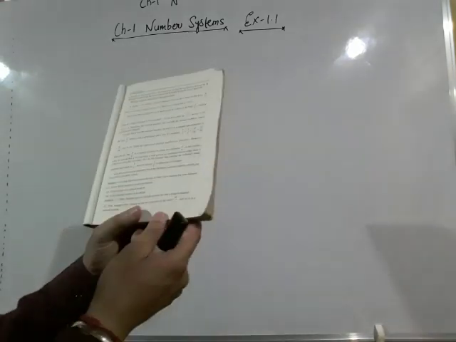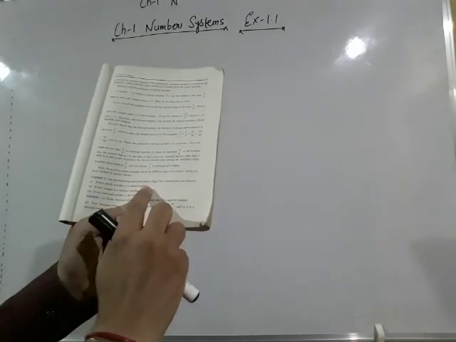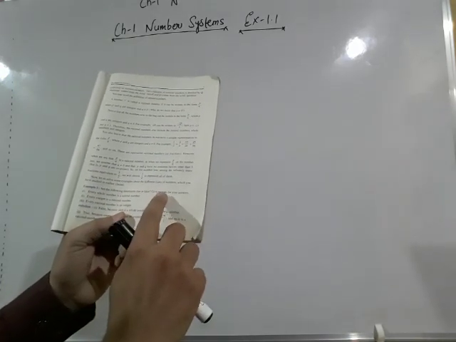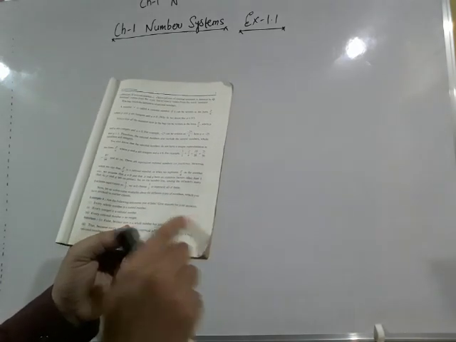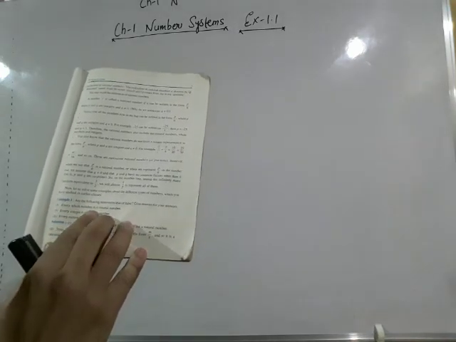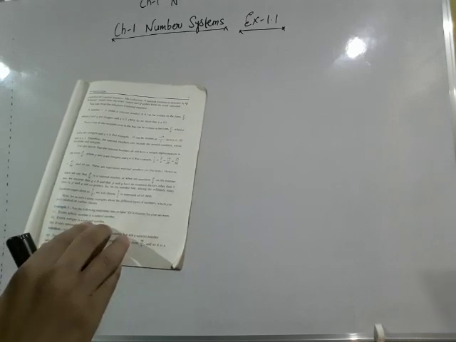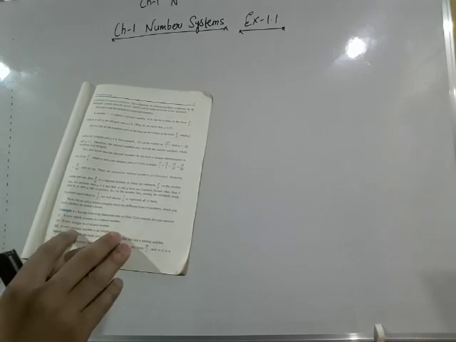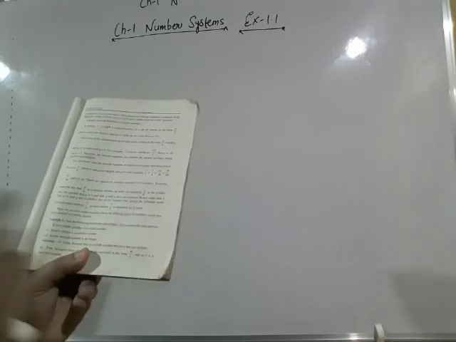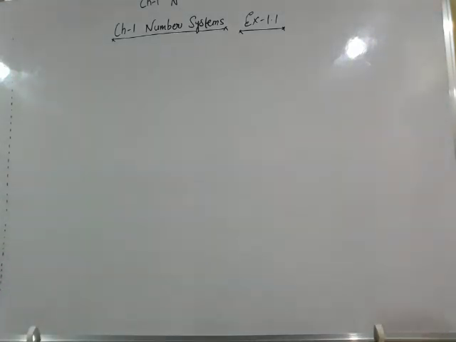According to example number 1, are the following statements true or false? Give reasons for your answers. Number 1, every whole number is a natural number. Second, every integer is a rational number. And third, every rational number is an integer. So, how can you solve example number 1?